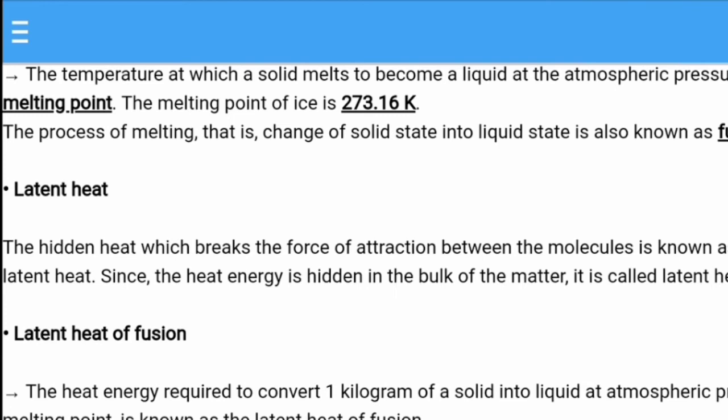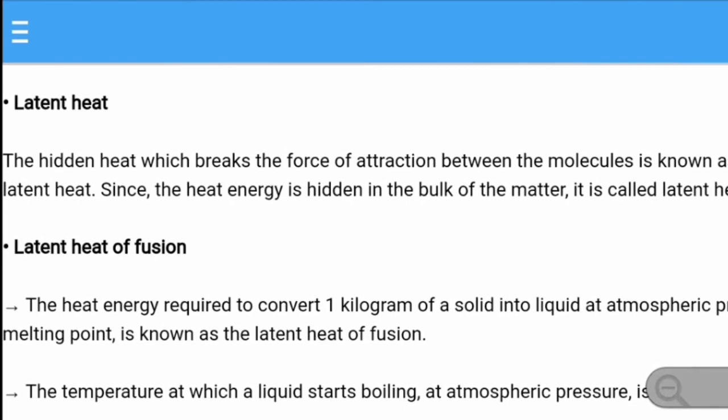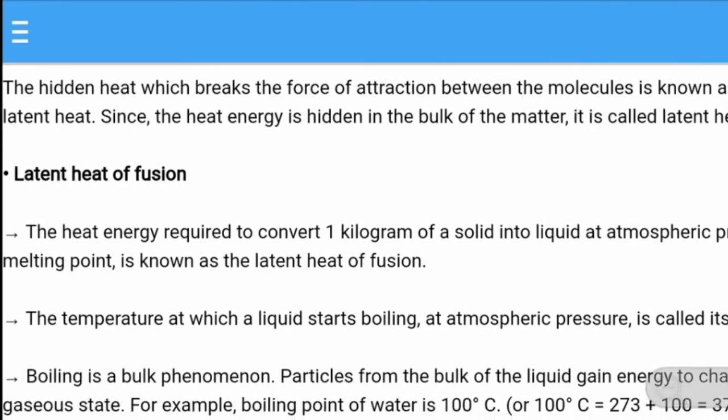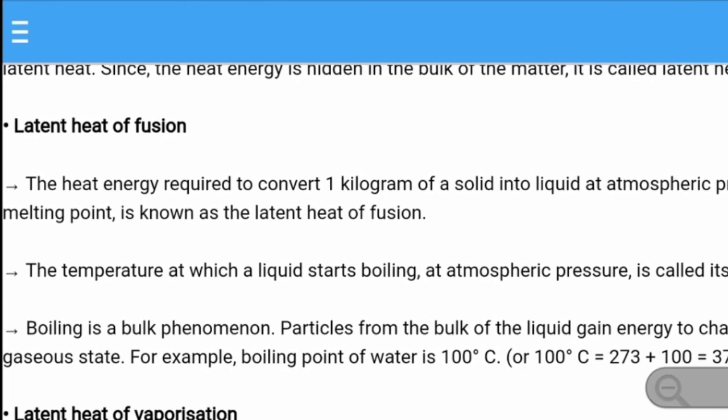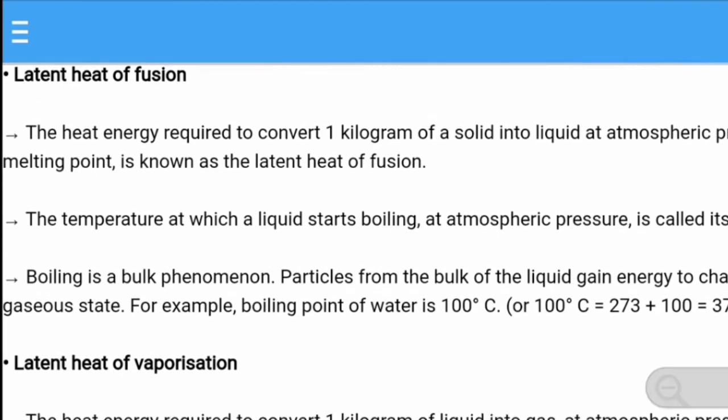So we are going to read about latent heat. What is that? The word latent means hidden, as I told. The hidden heat which breaks the force of attraction between the molecules is known as the latent heat. Because of that only, the particles get far away. Since the heat energy is hidden in the bulk of matter, it is called the latent heat. Latent heat of fusion: the heat energy required to convert 1 kilogram of solid into liquid at atmospheric pressure at its melting point is known as the latent heat of fusion.